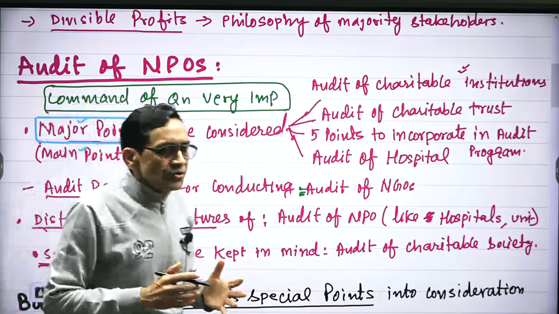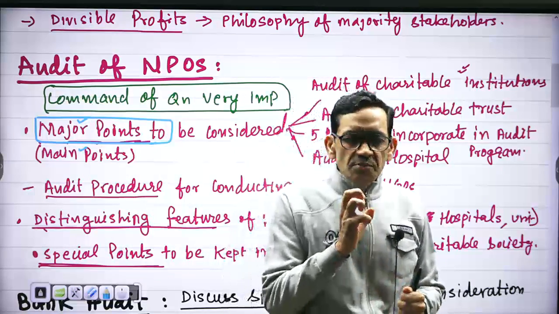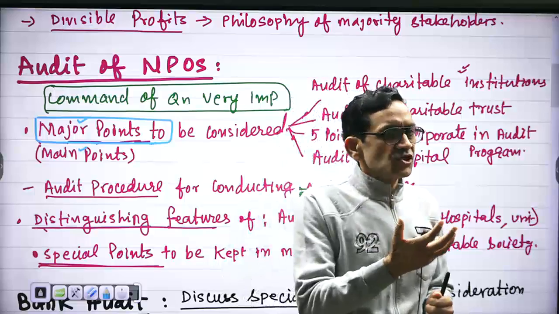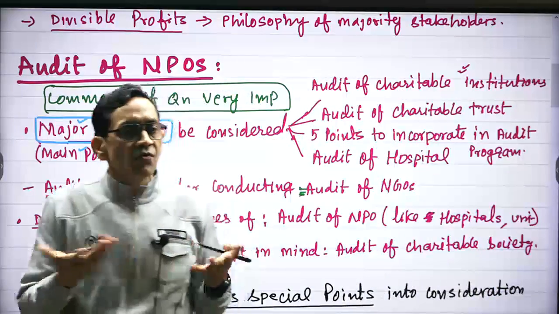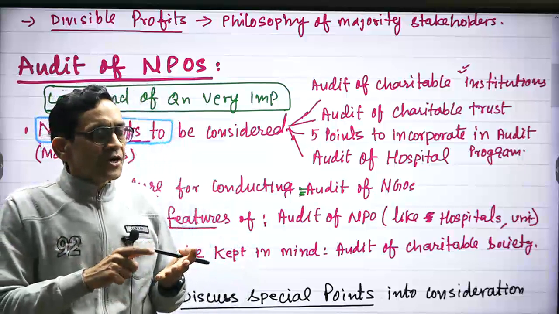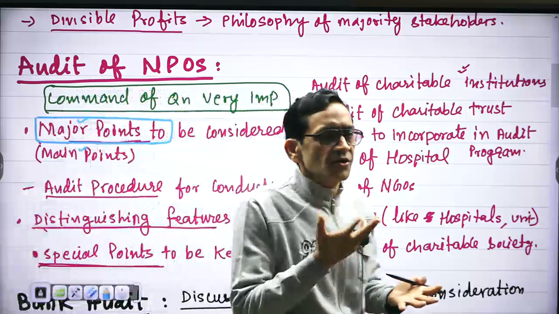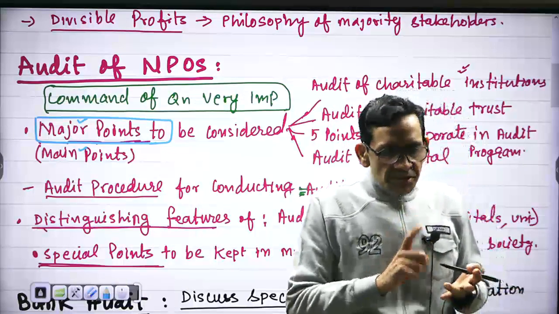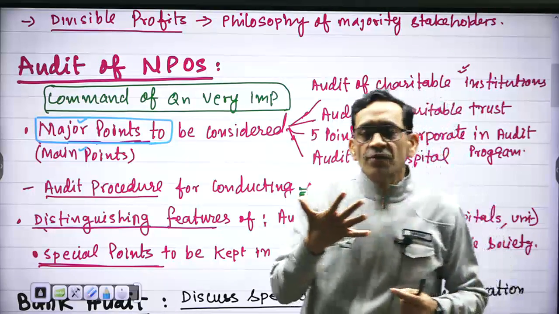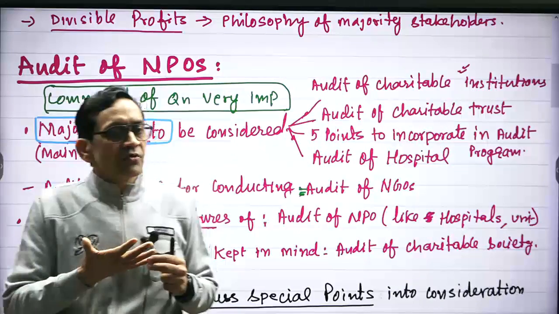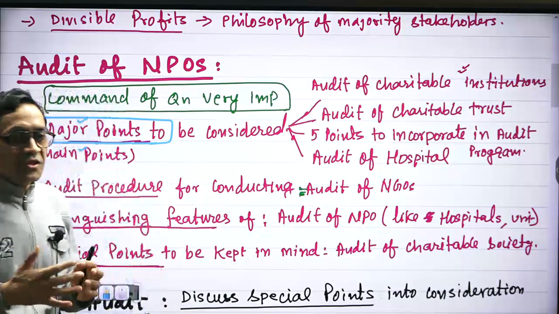So at the time you study audit of non-government organizations, so you must be very clear about what are the unique checking requirements. There are certain common things which are done by the auditor in every audit. For example, preparation of audit program, whether you are doing bank audit or tax audit or whatever audit you do, you have to do it. Study of internal control system, substantive examination, reporting, use of 5-6 techniques of audit, whether it is vouching, physical verification, confirmation, analytical review. So these are common to all.